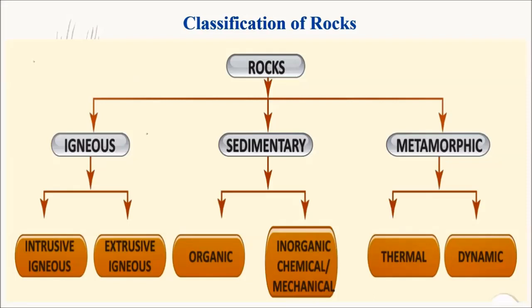Igneous rocks are classified into intrusive igneous rocks and extrusive igneous rocks. Sedimentary rocks are classified into organic and inorganic rocks. Inorganic itself has chemical and mechanical. Then metamorphic rocks are classified into two, thermal and dynamic. So let's see one by one in detail.